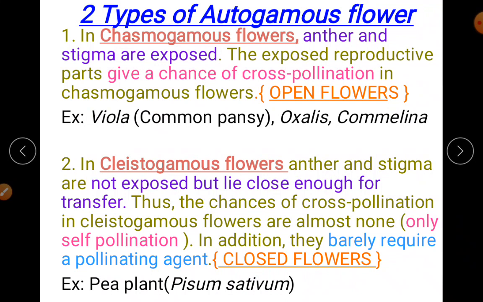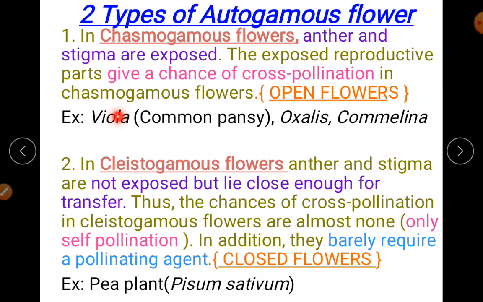Let me just give you one idea. Pollinating agents are, it may be like a vector. It may be a honeybee carrying the pollen grains. It may be the wind that carries. It may be the human hand, or it may be the bird. So these are certain pollinating agents. So here pollinating agents required. In Cleistogamous, pollinating agents are not required or barely required.